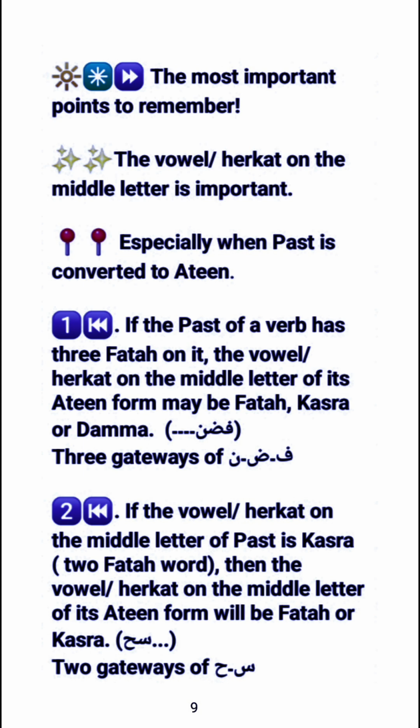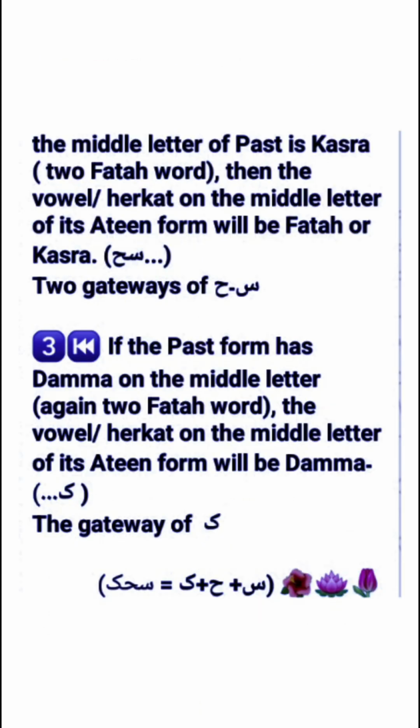If the vowel or harkat on the middle letter of past is kasra, i.e. two fatha words, then the vowel or harkat on the middle letter of its Athene form will be fatha or kasra. These are the two gateways of Seen, Ha. If the past form has dhamma on the middle letter, again two fatha words, the vowel or harkat on the middle letter of its Athene form will be dhamma.